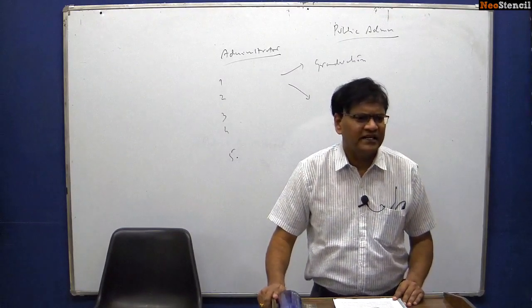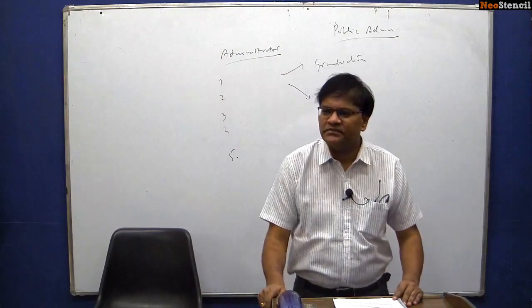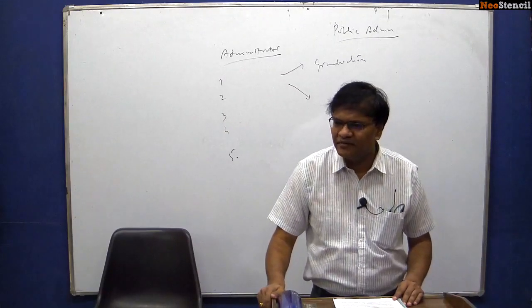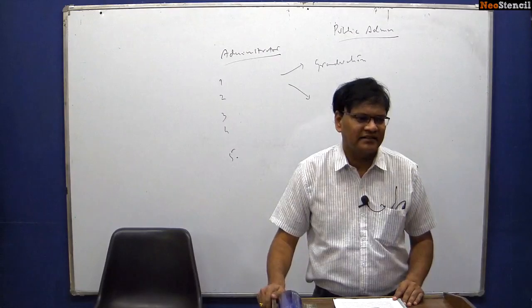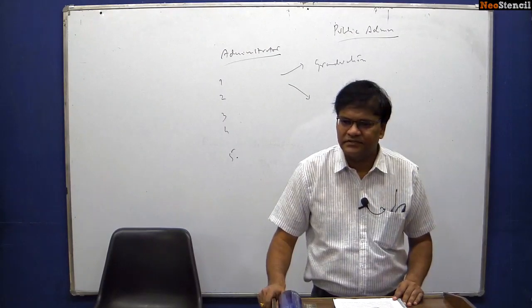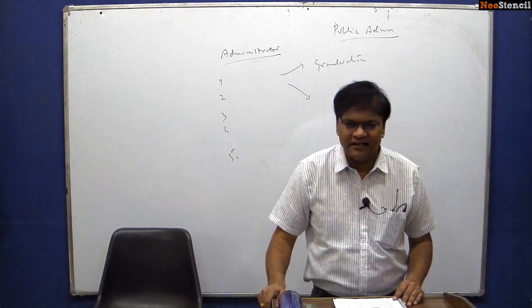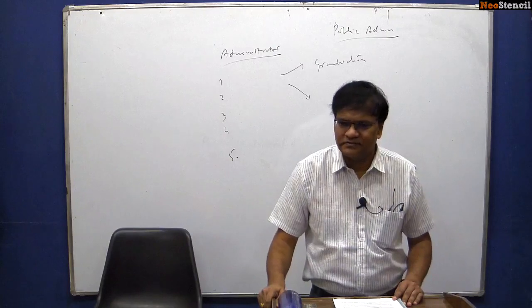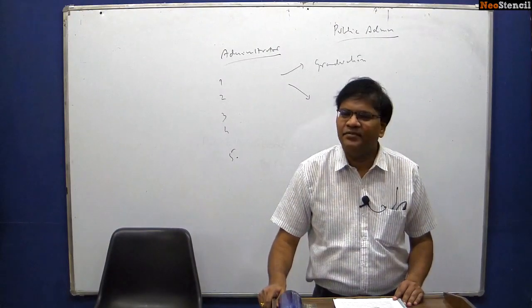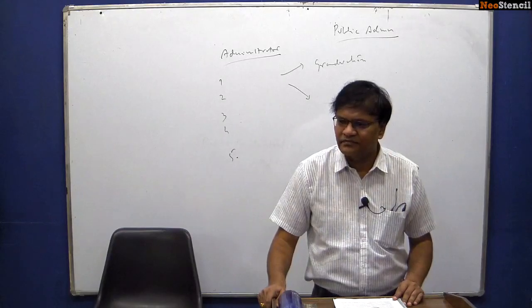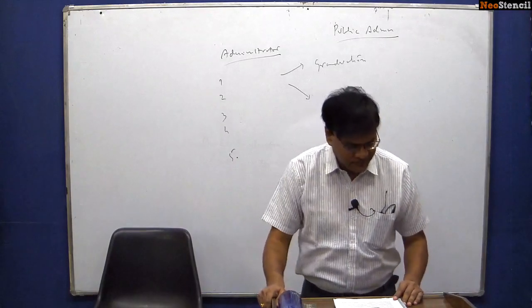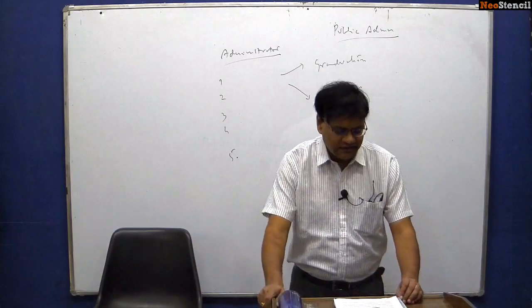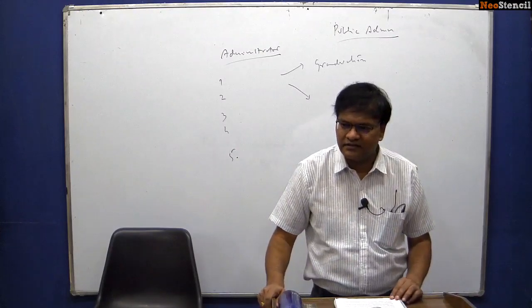That is the reason why we will be spending a lot of time on Weber's bureaucratic theory of organization, because all other theories that we will be studying in public administration are directly related to Weber. And again, your entire governance and polity paper, Paper 2 of General Studies, is again about Weber's bureaucratic theory of organization. That is the reason why, as I keep on saying, this is the most important theory as far as our entire syllabus is concerned.